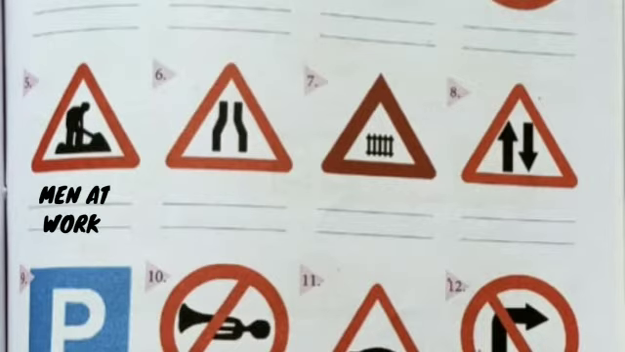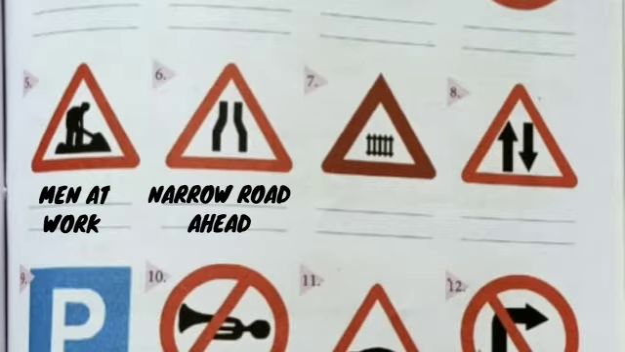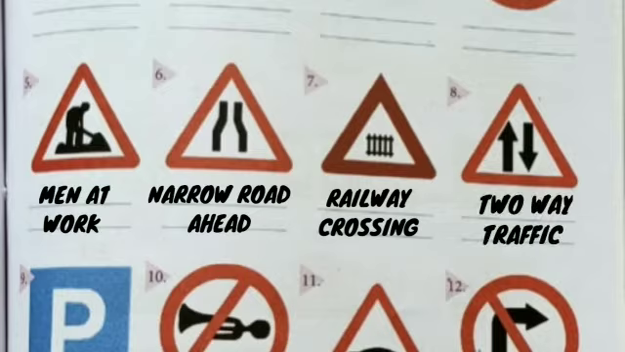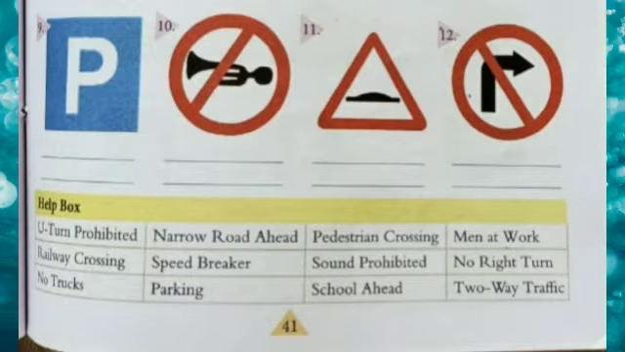Next is the sign showing men at work means आगे रोड पे कुछ लोग वर्क कर रहे हैं. Next, narrow road ahead मतलब आगे जाके रोड नैरो हो जाती है, कम चौड़ी हो जाती है. Next is railway crossing means आगे जाके एक रेलवे क्रॉसिंग आएगी. Next sign shows two-way traffic. Next is the sign of parking means आप अपनी गाड़ी इस एरिया में पार्क कर सकते हैं. It is meant for parking.